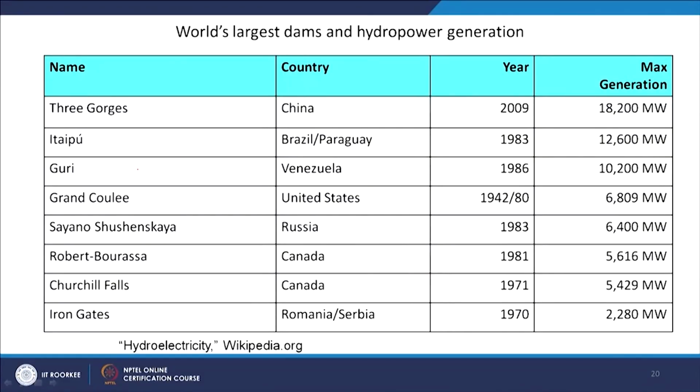And these are some examples of the world's largest dams and hydropower generation. You see hydropower is used in different countries like China, Brazil, Venezuela, United States, Russia, Canada, Romania and Serbia. Just some examples are given here. Out of these, the Three Gorges, established in 2009, has 18,200 megawatt, the largest capacity in the world.